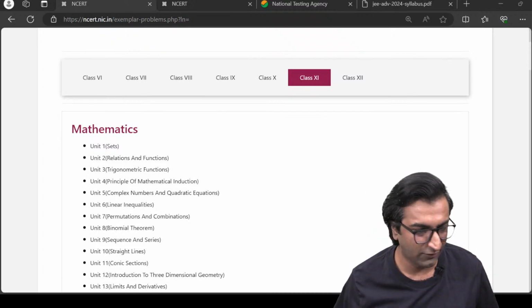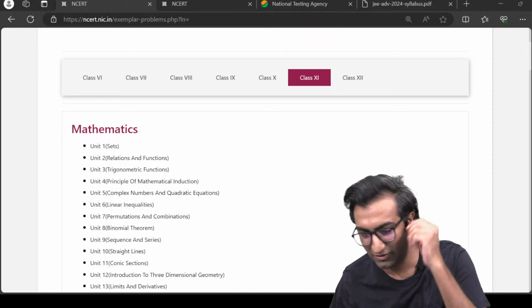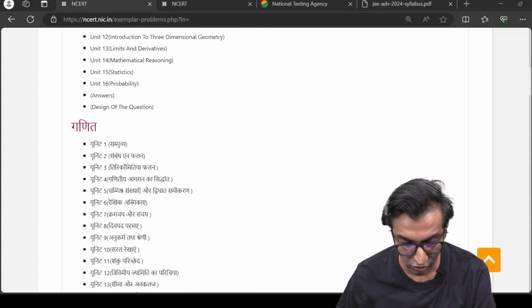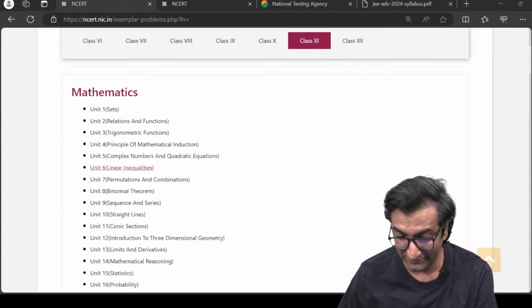This is going to be difficult for me to do for the 9th and 10th students because of a different computer. But sure, you'll figure it out. NCERT Exemplar, all right? When you scroll down, go to the 11th grade, go to 12th grade. By the way, look at this. NCERT Exemplar exists from 6th to 12th all the way.